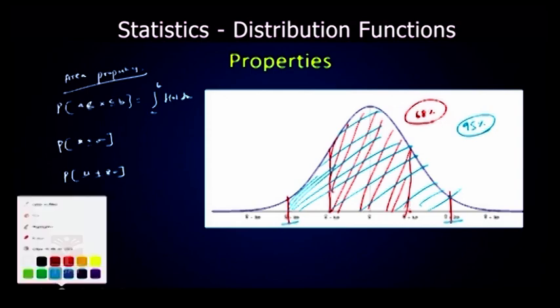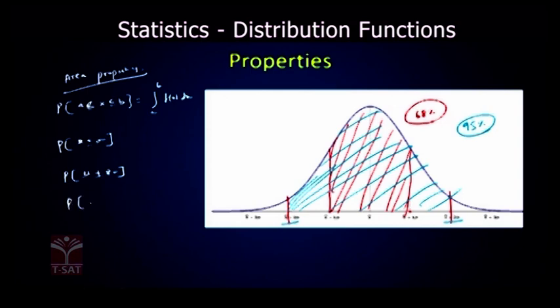And one more thing we have, x bar, probability of the values lying between x bar plus or minus 3 sigma. X bar minus 3 sigma, x bar plus 3 sigma. So the values that are lying in between x bar minus 3 sigma limits and x bar plus 3 sigma limits is 99%. That means 99% of the data values in the normal distribution will be lying in between x bar minus 3 sigma and x bar plus 3 sigma, and the remaining 1% will be lying outside the limits.